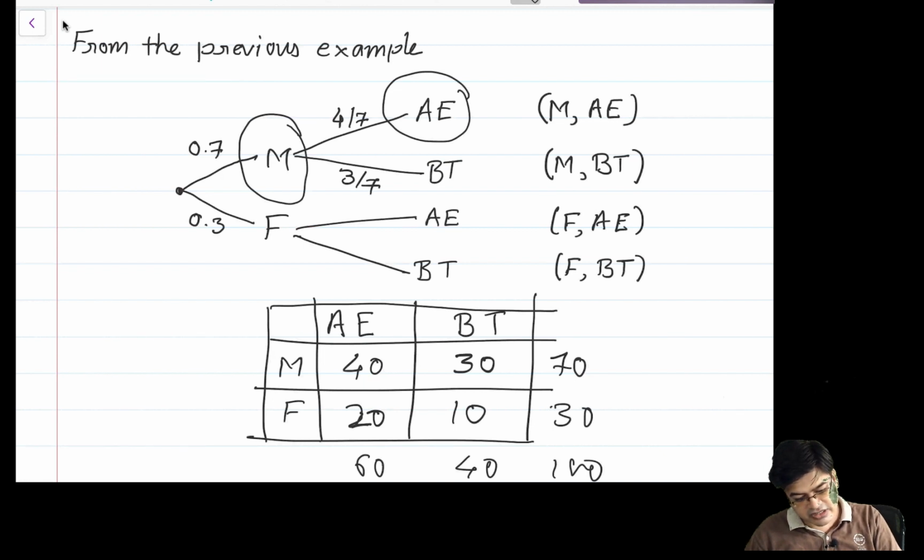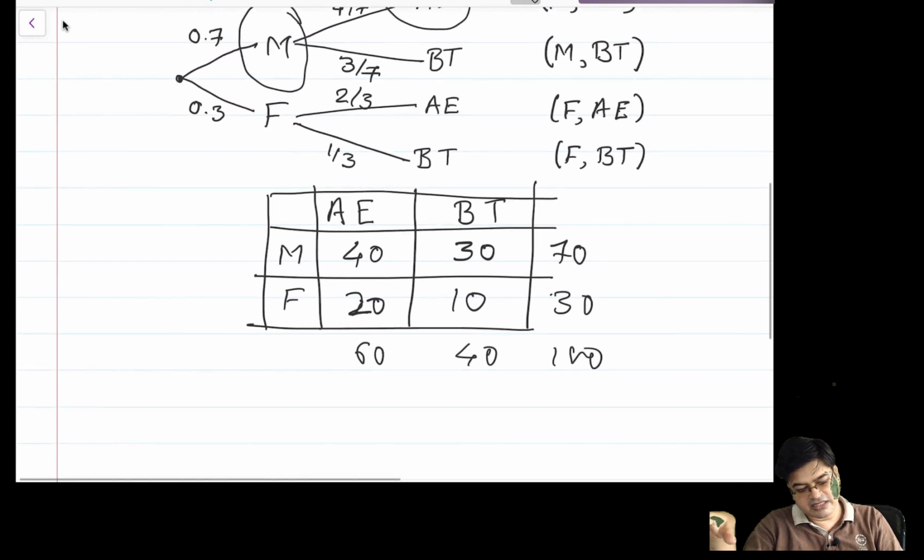And what is the probability that it is a female and AE? So it will be 2 by 3 and this will be 1 by 3. Now with this flow chart or with this diagram, you are ready to answer any question.